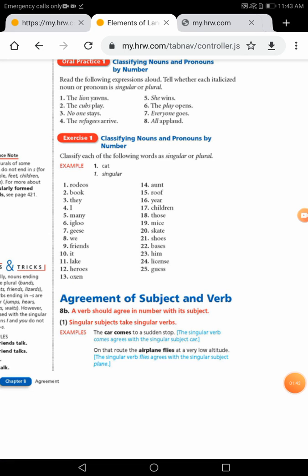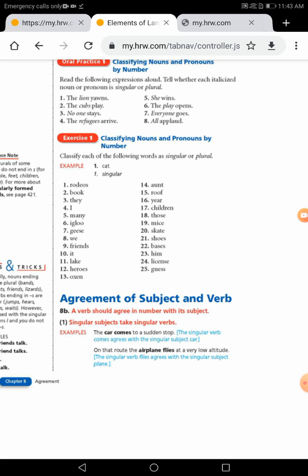If we take exercise 1, guys, page 201, to classify nouns and pronouns by number. For sure it's an easy task, but it's a must to start by it to identify the difference between the singular and the plural one.